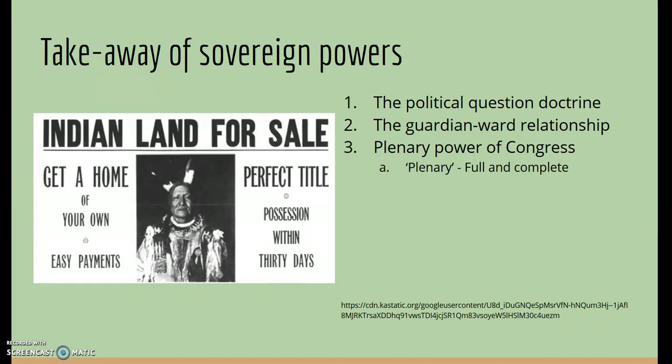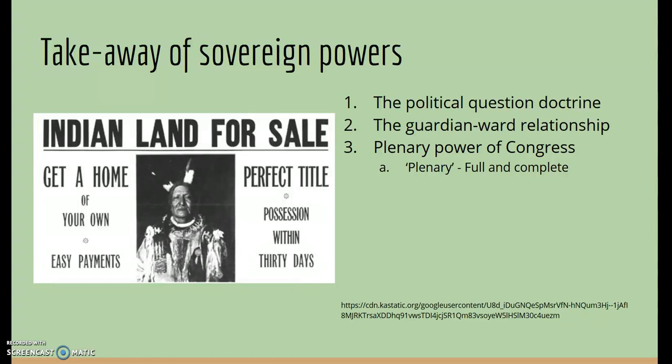The second was the guardian-ward relationship. In this way of taking away sovereign powers, trust allowed Congress the extraordinary power to take action to protect Indian nations. This was to say that if Congress deemed that something was unsafe or unfit, they would walk right in and fix it in whatever way they deemed fit.